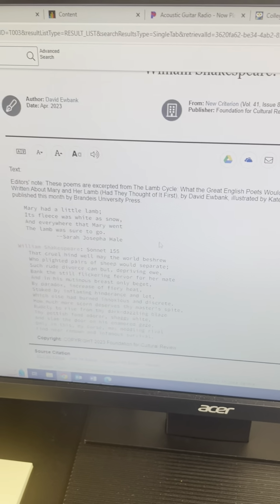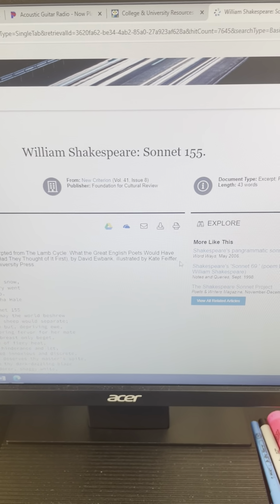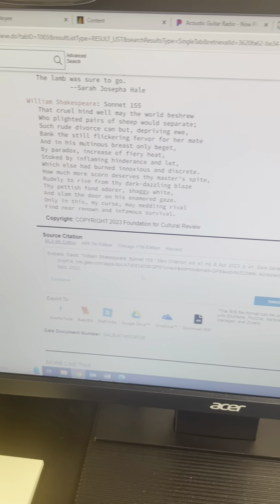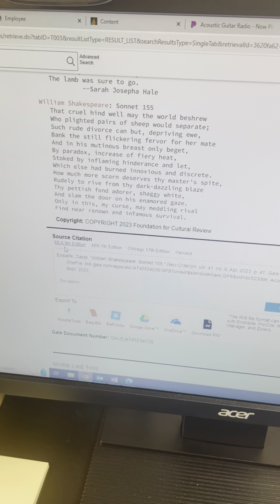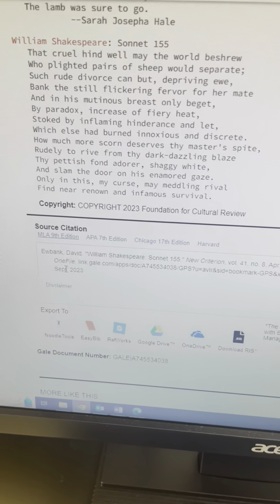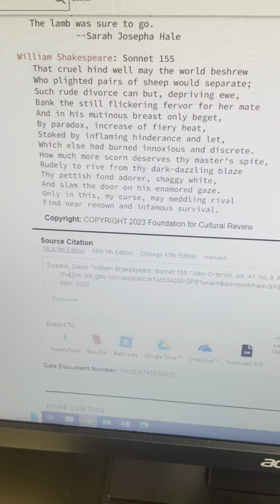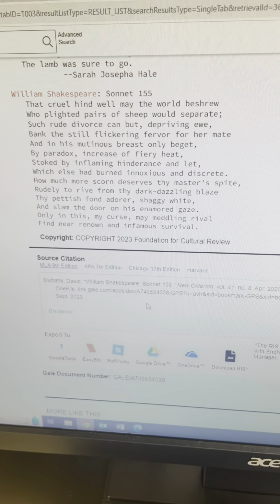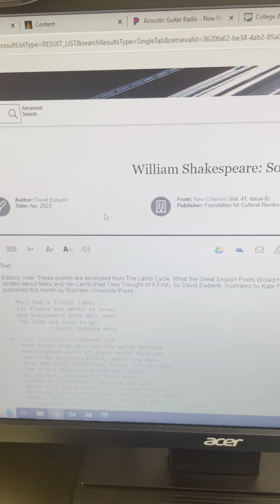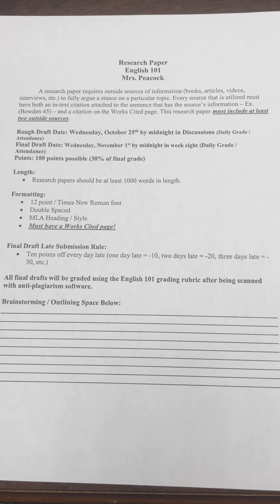So notice they've got the information here about the sonnet. The citation tool here is at the bottom of the page. Instead of clicking that word Cite and going with MLA 9th edition, you can copy and paste this into your works cited. And your in-text for this would be Eubank in parentheses, just to give credit to Eubank for publishing this information. But those are really good sources to check out. Just wanted to give you guys a heads up that you do have access to those databases.